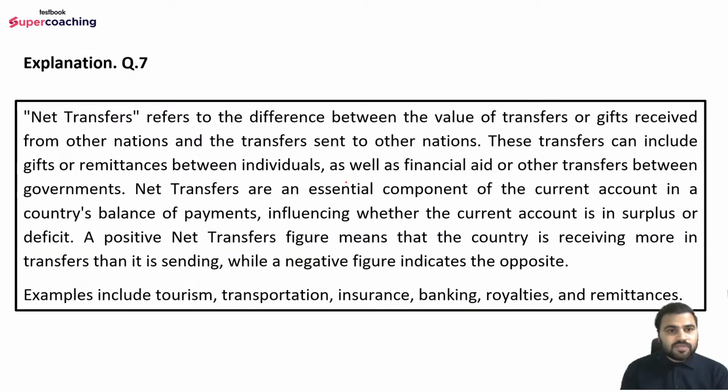Very well attempted, guys. So the explanation is, net transfer refers to the difference between the value of transfers or gifts received from other nations and the transfers sent to other nations. These transfers can include gifts or remittances between individuals, as well as financial aid or other transfers between governments. Net transfers are an essential component of the current account. This is also part of the current account, right? So goods, services, transfers, these all are part of the current account in a country's balance of payment, influencing whether the current account is in surplus or deficit. A positive net transfer figure means that the country is receiving more in transfers than it is sending, while a negative figure indicates the opposite.